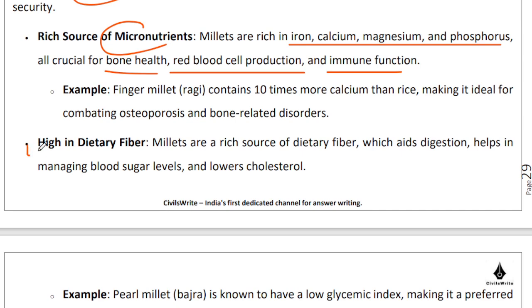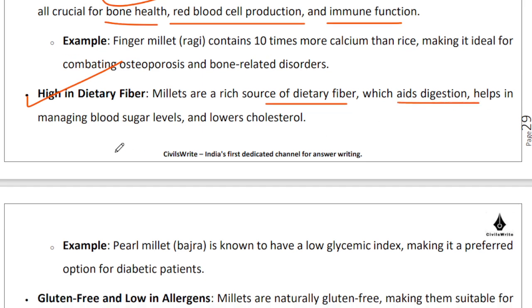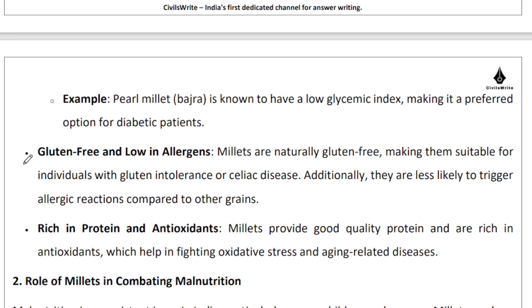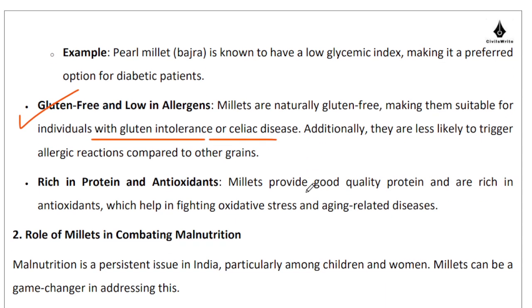They are high in dietary fiber, right? So that dietary fiber cleanses up your digestion system. It aids in the digestion process. It helps in managing your blood sugar levels and lowering cholesterol, right? Apart from that, gluten free and low in allergens. So they are suitable for individuals with gluten intolerance or celiac disease, right?